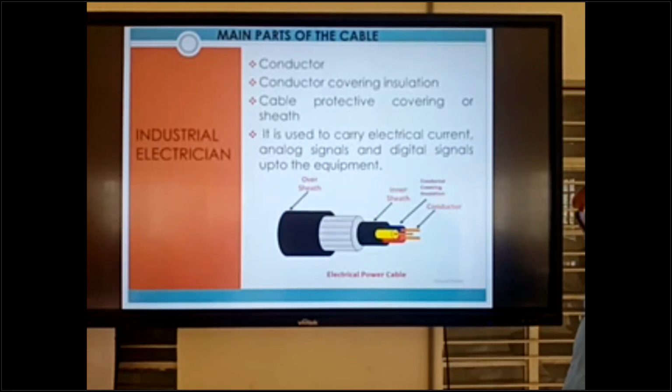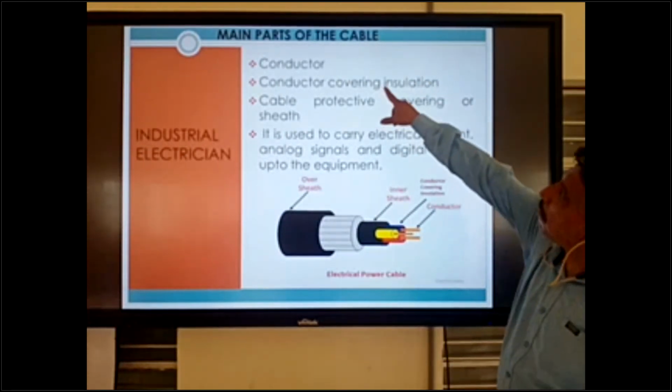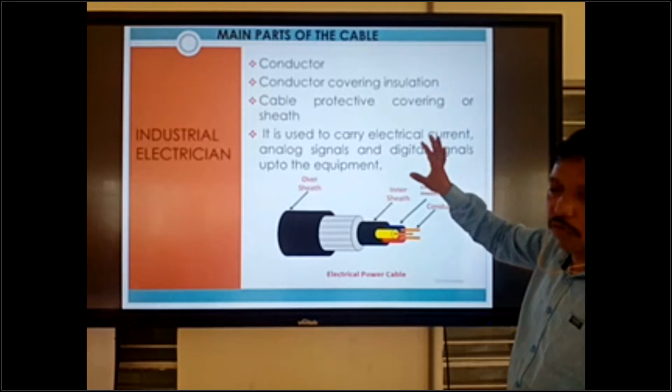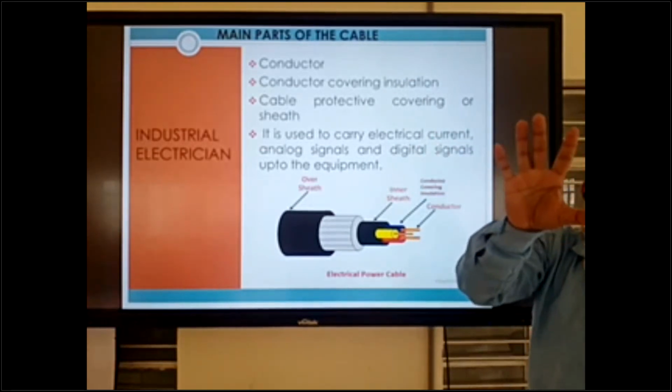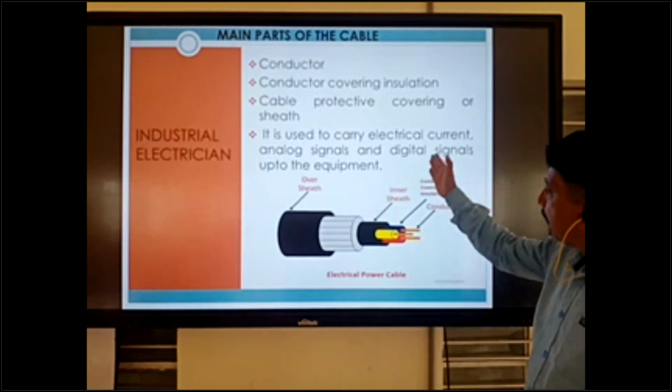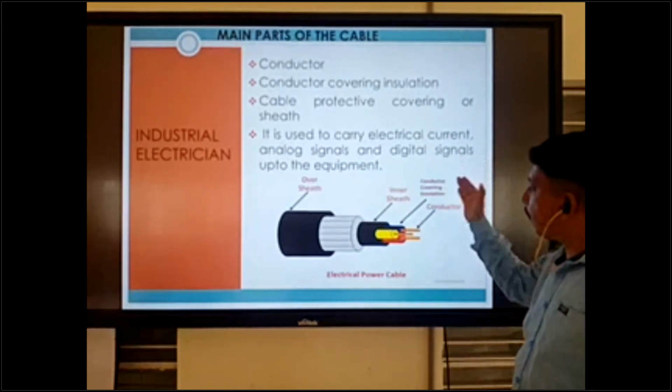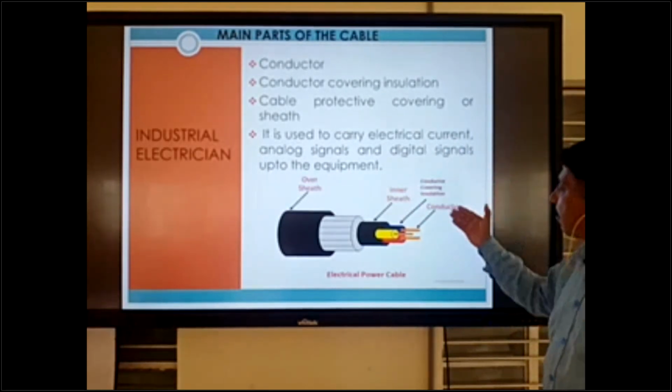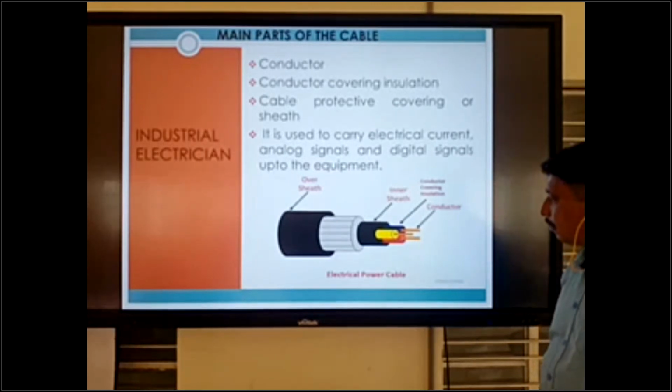So we have 4 parts inside the cable. Over sheath, inner sheath, conductor covering insulation, and conductor.